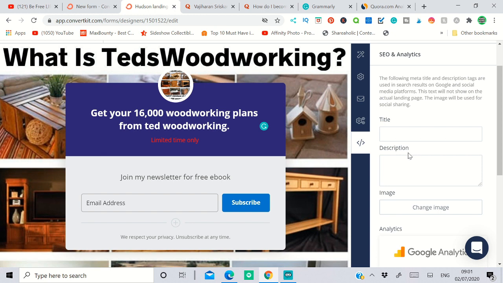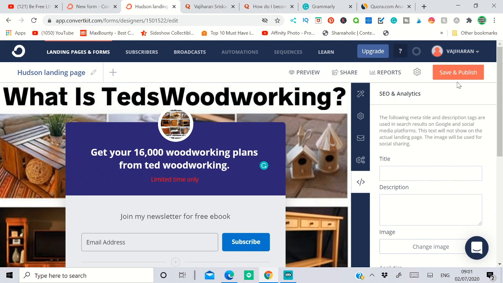And this is a section where you can do the SEO also. You can put a title and description. When people search in Google, your landing page will appear. But I don't know, because you are using a custom domain, I don't think this landing page will appear. But if you are using your own domain, maybe your landing page will appear.